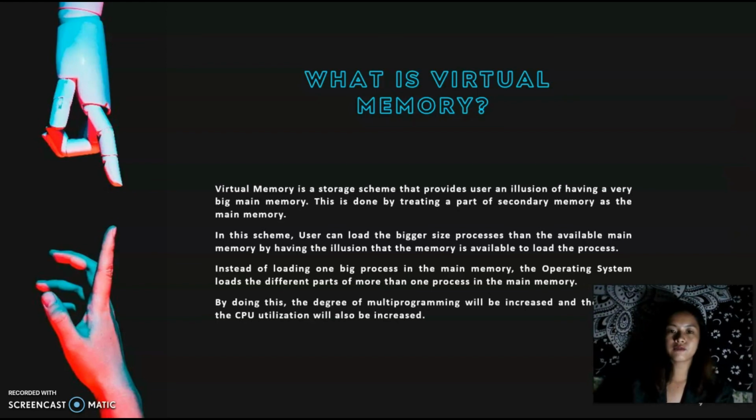Fifth question, what is virtual memory? A virtual memory is a storage scheme that provides user an illusion of having a very big main memory. This is done by treating a part of secondary memory as the main memory. In this scheme, user can load the bigger size process than the available main memory by having the illusion that the memory is available to load the process, instead of loading one big process in the main memory.